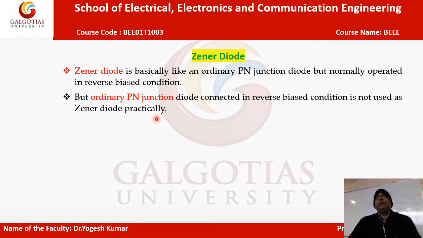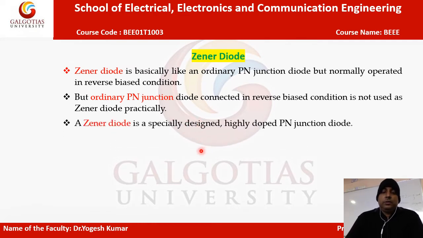Zener diode is almost the same as the p-n junction diode, but it is especially designed as a highly doped p-n junction diode. A p-n junction diode is also doped, but in the case of the Zener diode it is more highly doped.